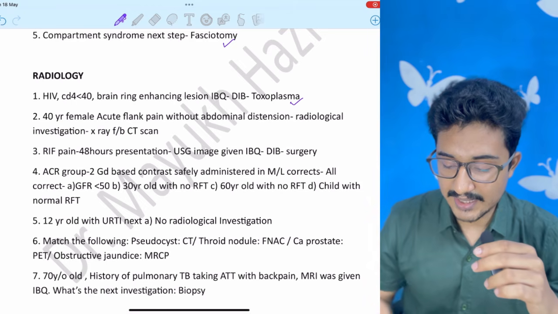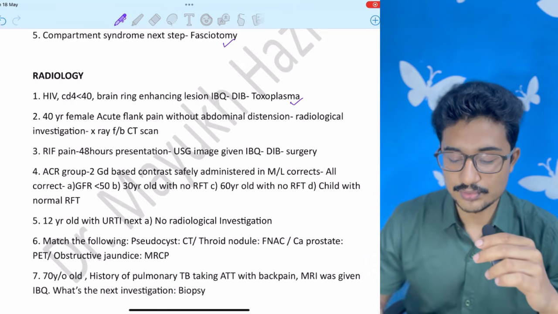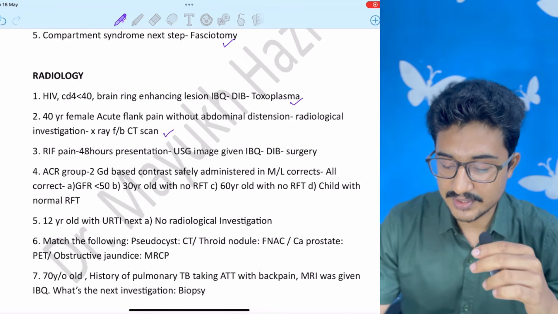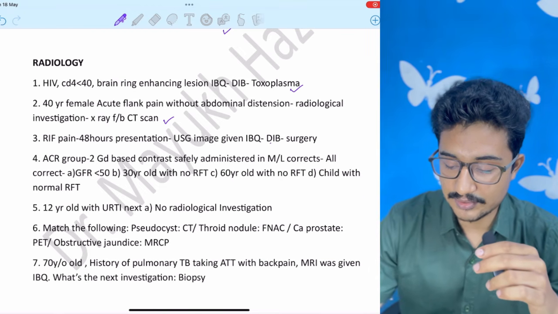Acute flank pain without abdominal distension, you do radiological investigation followed by CT. Right iliac fossa pain, USG was given. It is also present in my digital image bank. Next step is surgery.